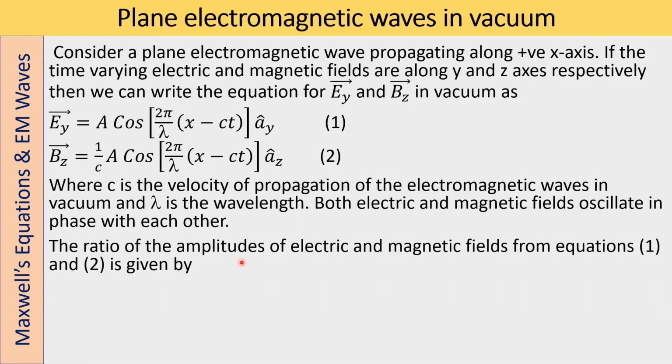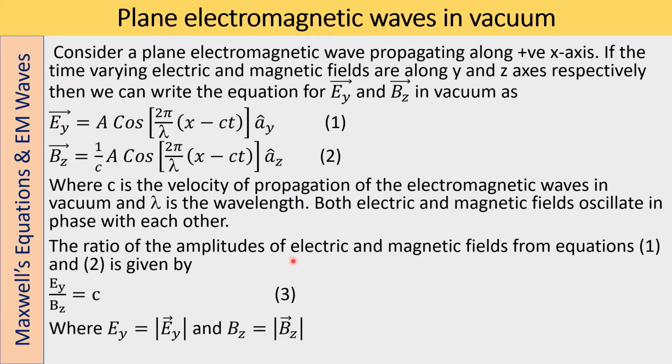So the ratio of the amplitudes of the electric and magnetic fields from equations 1 and 2 is given by Ey by Bz equals c, where Ey is the magnitude of the vector Ey. Similarly, Bz is the magnitude of the vector Bz, that is, the magnetic field.